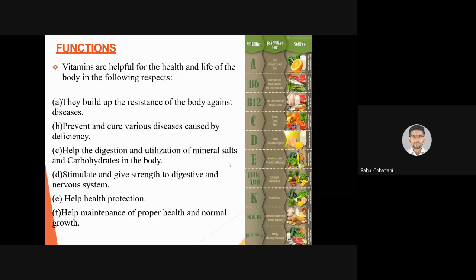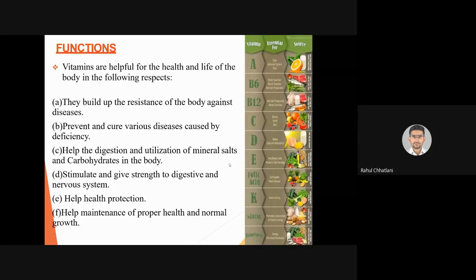Third, it helps the digestion and utilization of mineral salts and carbohydrates in the body. Yes, many vitamins, as we are going to describe, are accompanied by the absorption of various minerals. Vitamin D gets absorbed from the food, or vitamin A gets absorbed from the food. Along with this, magnesium, calcium and other things also get absorbed. Vitamin D is utmost needed for the digestion or absorption of calcium. So if you take calcium excessively, even tablets, but there is no vitamin D in your body, it will not be absorbed.